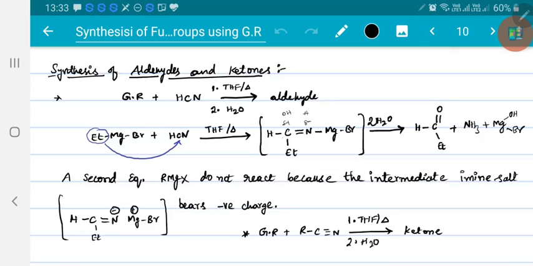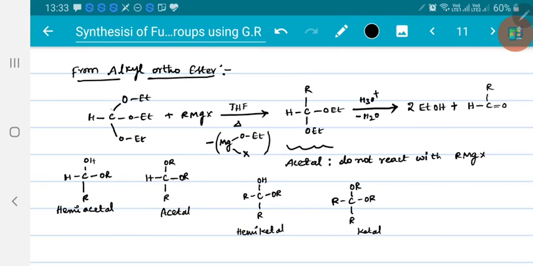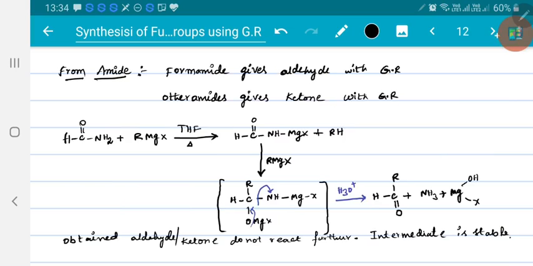So what we have seen: first, using HCN to get aldehyde. Second, we took alkyl cyanide to form ketone. Third, with alkyl ortho ethers we got aldehydes. Next, by using amides we got aldehyde. If you take acetamide, we got ketone, and so on.